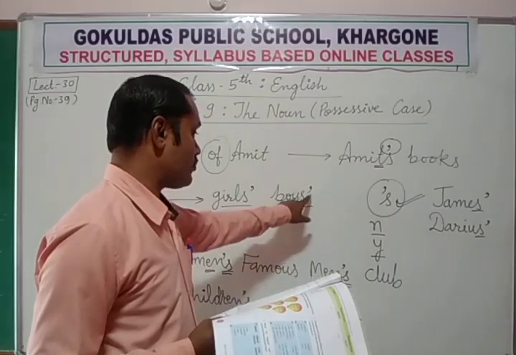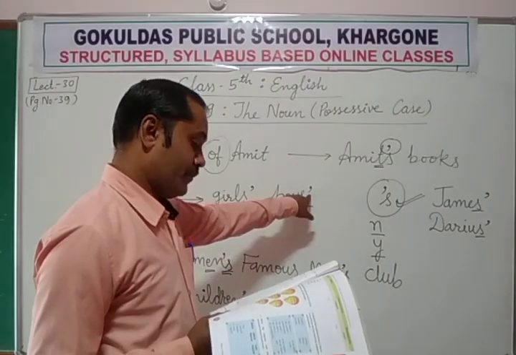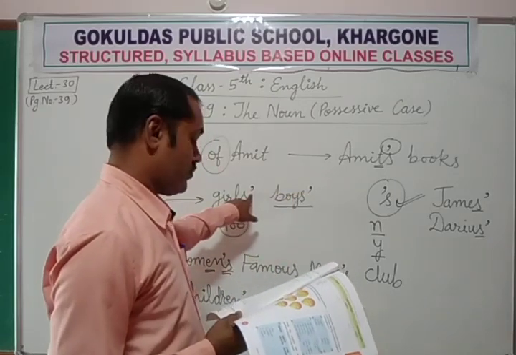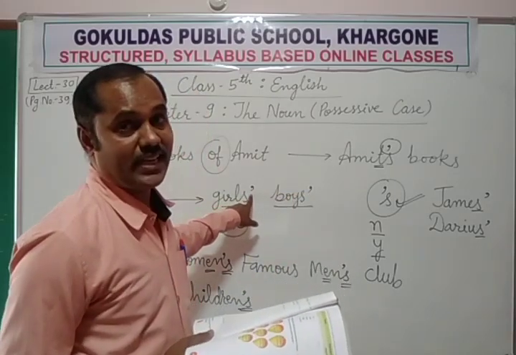Just like boys, only what we added? Apostrophe. Girls, only apostrophe is added.